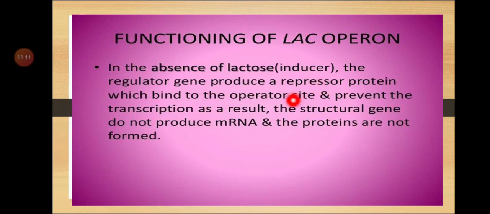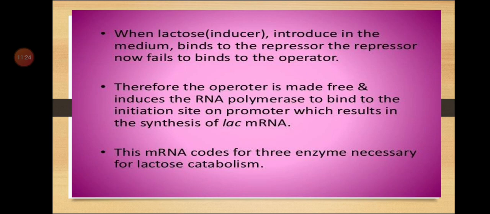Because of this, the repressor-inducer complex fails to join with the operator gene, which is then turned on. The operator is made free and induces the RNA polymerase to bind with the initiation site on the promoter, which results in the synthesis of lac mRNA. Structural genes produce all enzymes. We have seen that there are three enzymes, Z, Y and A.